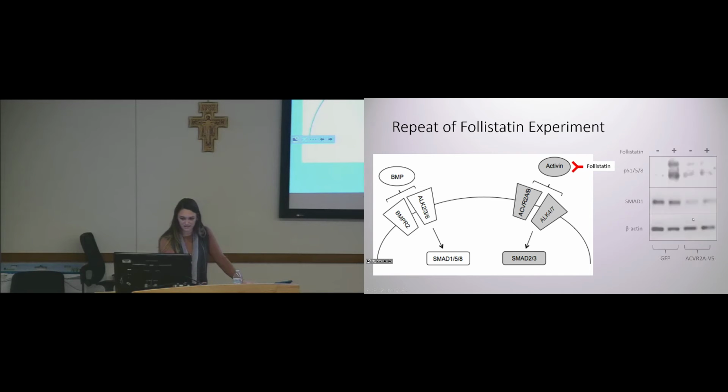So when we ran our Western blot, the GFP is our control cell line. We did see that same increase in BMP signaling when we treated with follistatin as we saw before. But in the cells overexpressing this shared receptor, there's no longer a competition occurring, because we're not seeing an increase in BMP signaling, which tells us that the competition is eliminated.